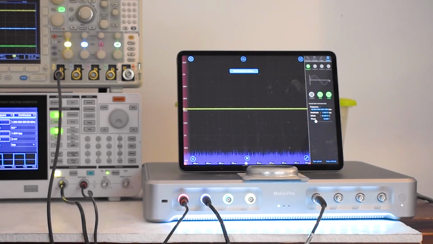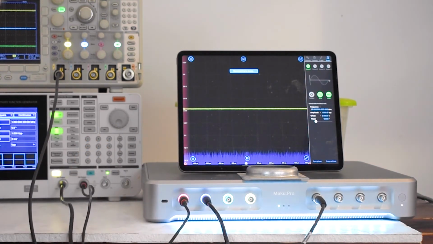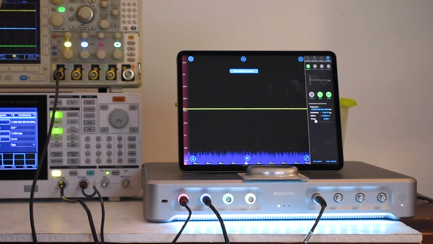Here we have the basic hookup. BNC cables are used throughout to connect both channels of the Tektronix 2-channel arbitrary function generator to the Moku Pro. I am feeding a sine wave into the Moku Pro and thence to channel 1 in the Tektronix oscilloscope. All of this would not happen without iPad's gentle ministrations.